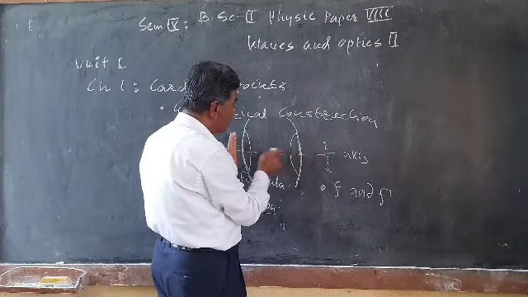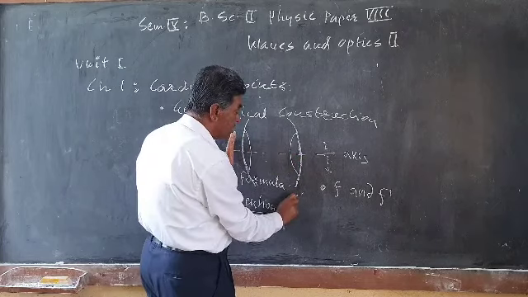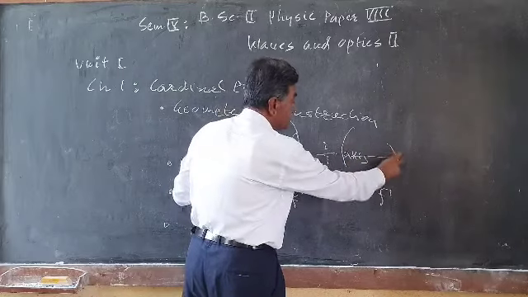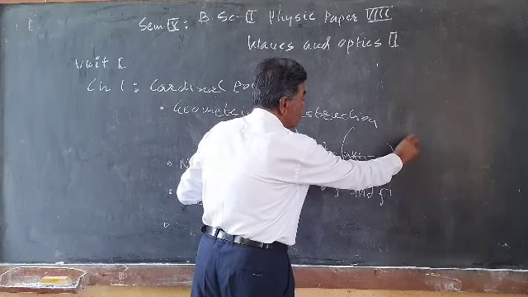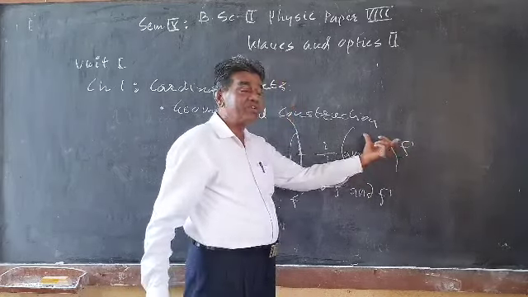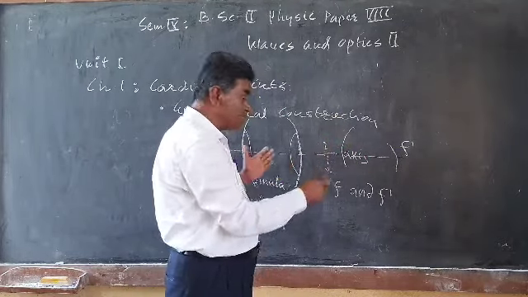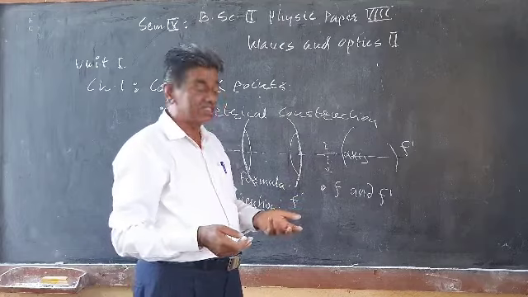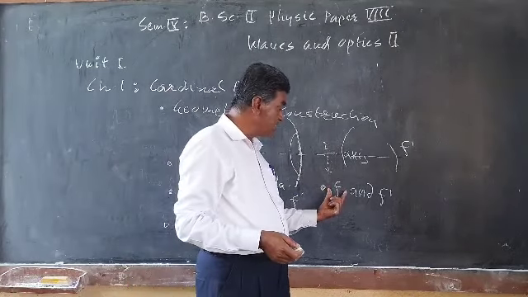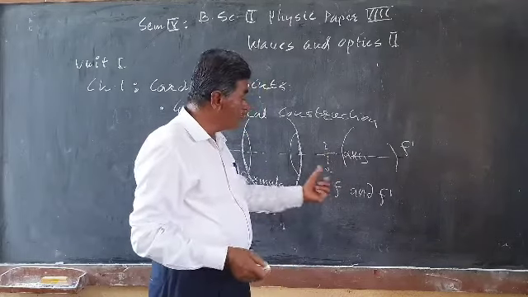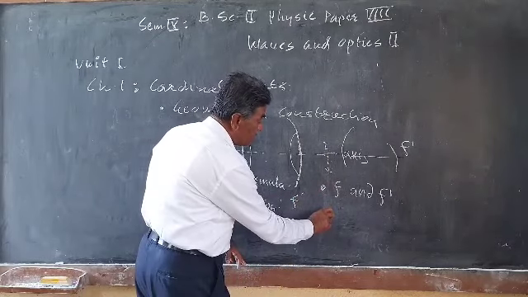The equivalent focal length of one system is F, and F dash is the equivalent focal length of the other system. If we consider the combination of the two optical systems, what will be the relationship between F and F dash? That we have to determine in this chapter.